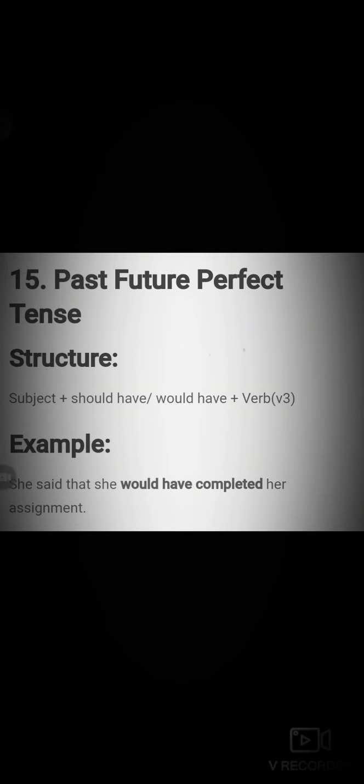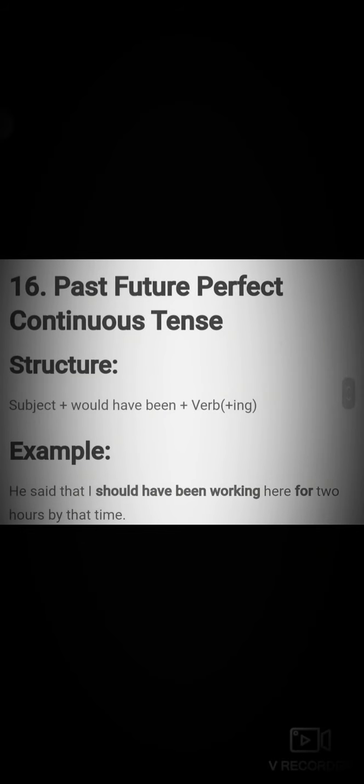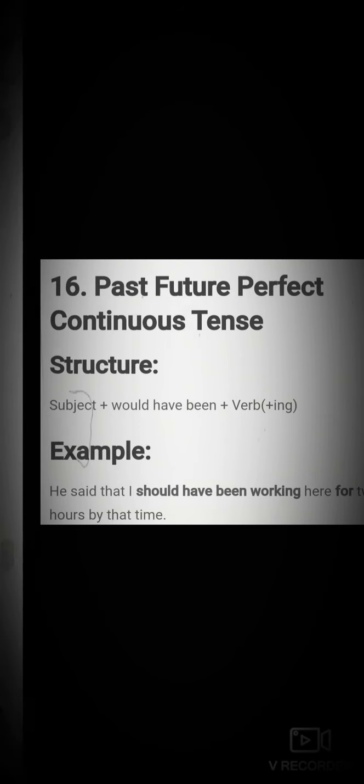The 15th tense is past future perfect tense. The structure is subject plus should have or would have plus verb V3. Example: she said that she would have completed her assignment. The 16th tense is past future perfect continuous tense. The structure is subject plus would have been plus verb ing. Example: he said that I should have been working here for 2 hours by that time.